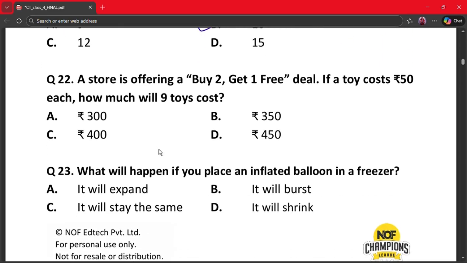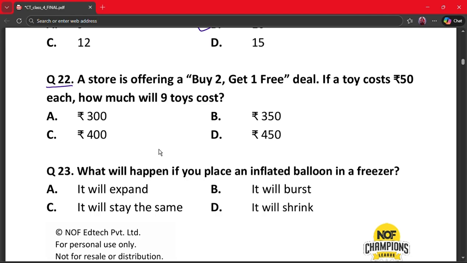Moving on to the next question, that is question number 22. A store is offering a buy two get one free deal. If a toy costs rupees 50 each, how much will 9 toys cost? A. Rupees 300, B. Rupees 350, C. Rupees 400 and D. Rupees 450.